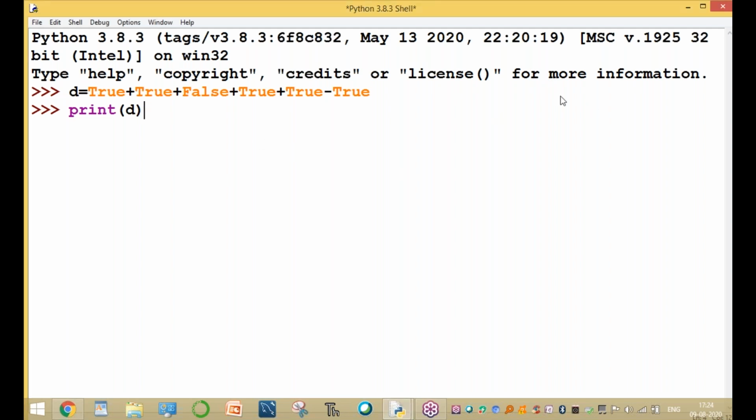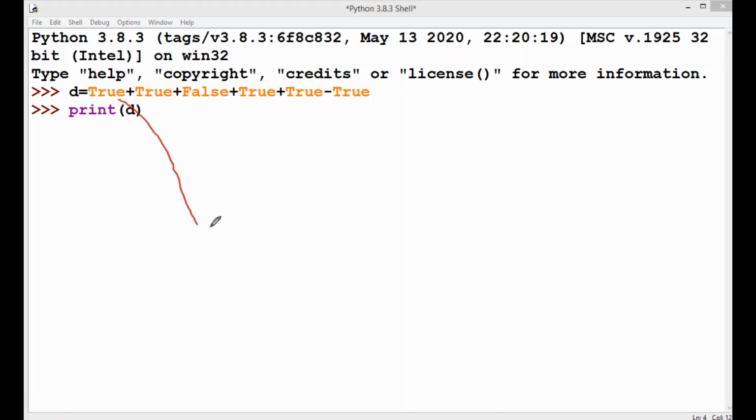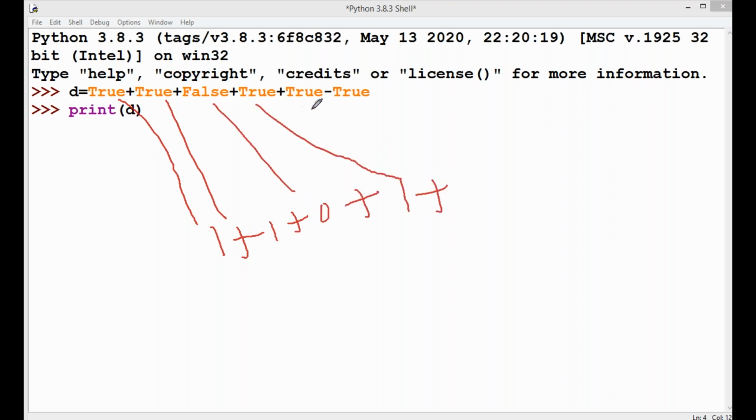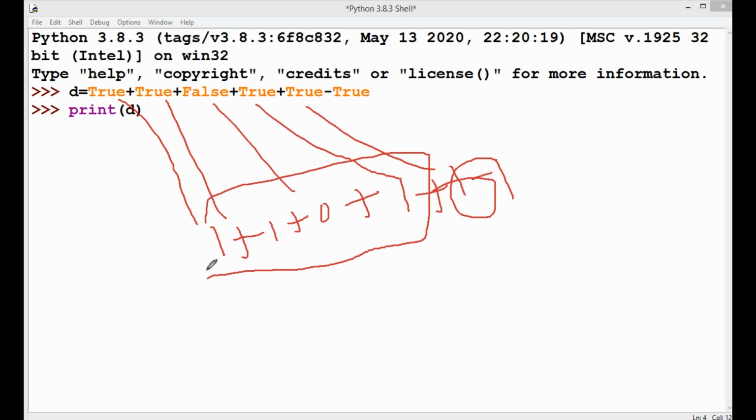True means 1. Here the value is true means 1, plus false 0, plus true 1, plus true 1, minus 1. So 1 minus 1 is 0. The final value equal to 3. The final result equal to 3.